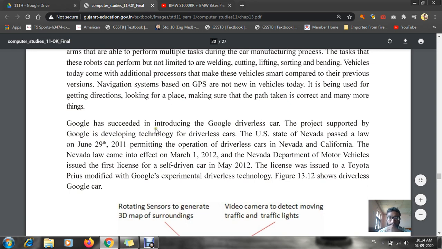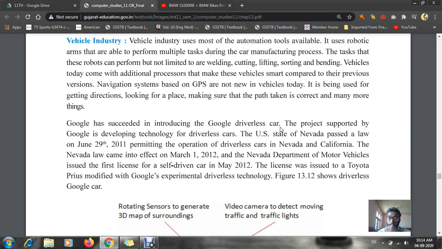Google has succeeded in introducing the Google driverless car. Now, what do you mean by driverless car? The driverless car means a fully automatic car. Normally when we ride a car, we keep our hand on the handle, that means each and every control of the car is under us. But in a fully automatic car, what happens?